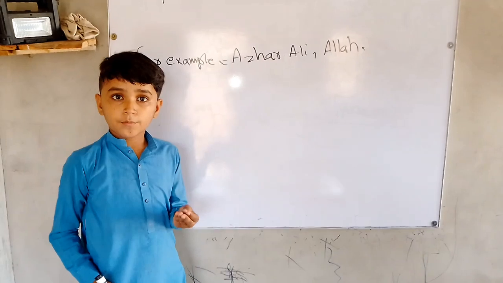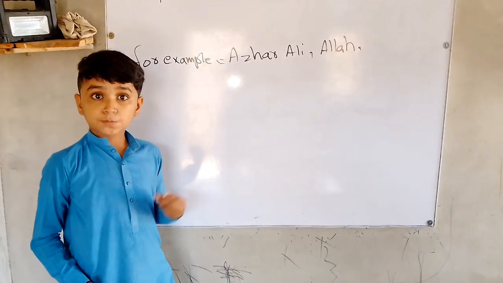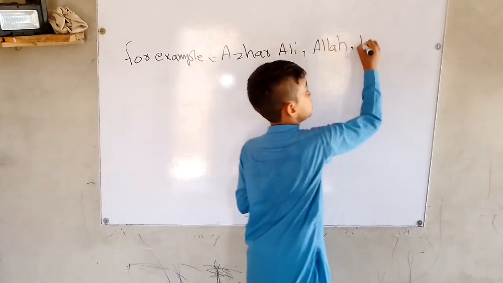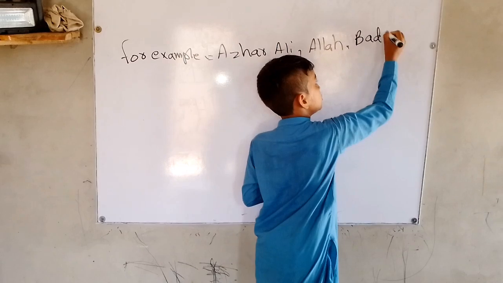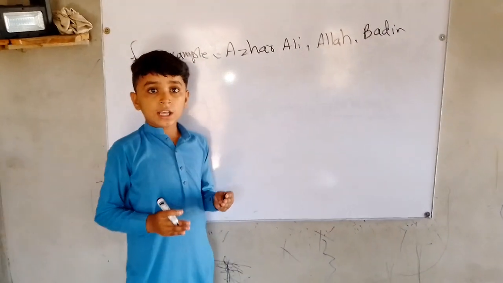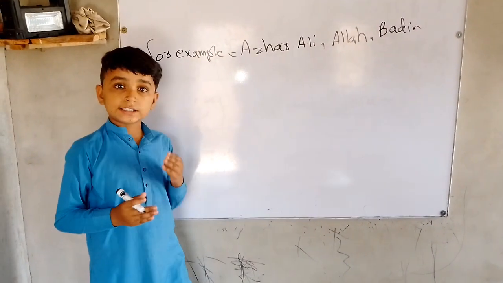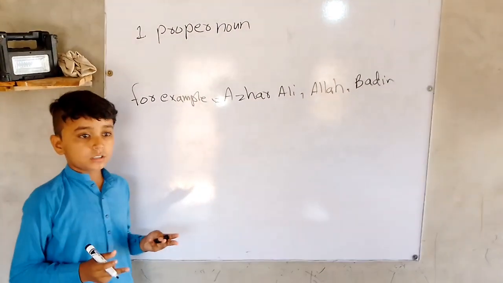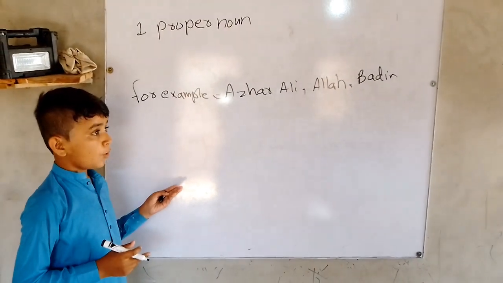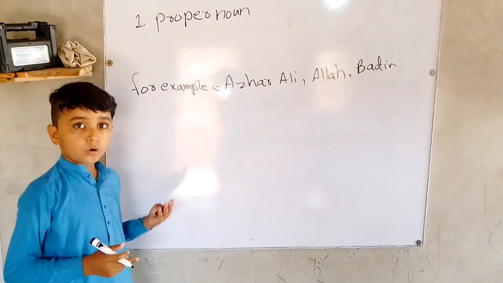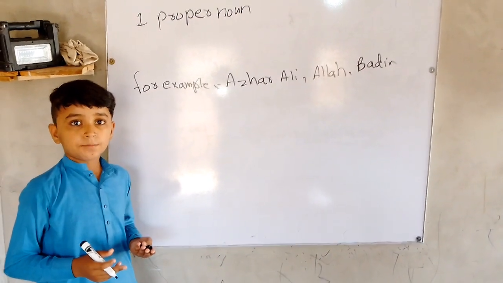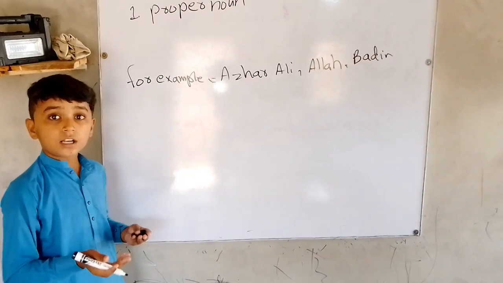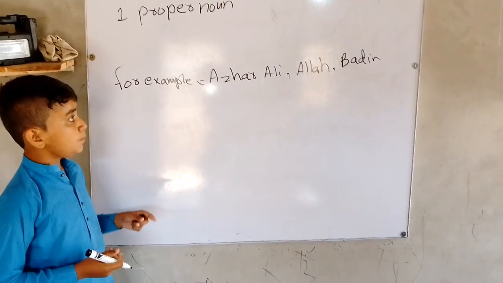And Badin, our city Badin. Badin is a special name. So the special name of anything is called a proper noun. A proper noun is a special thing, but any common thing, for example, board, boy, are common names. But their special names are called proper nouns.